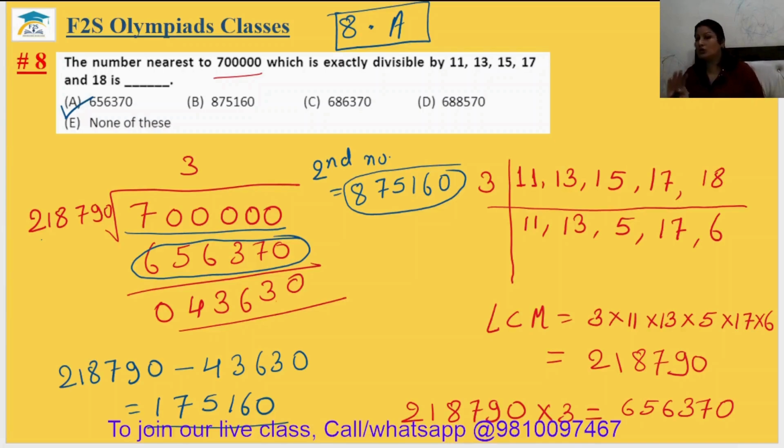That number will also be divisible by all the given numbers. Or you can just find it by removing the remainder from the dividend. If you subtract the remainder from the dividend, the number you obtain will also be divisible by the given set of numbers. Okay. So here we have to choose the nearest one. That's why option A is the answer.